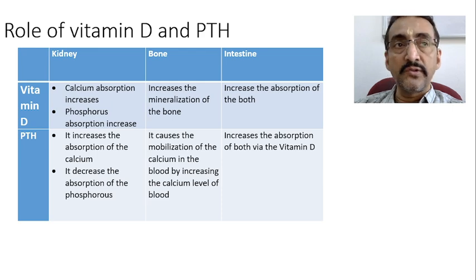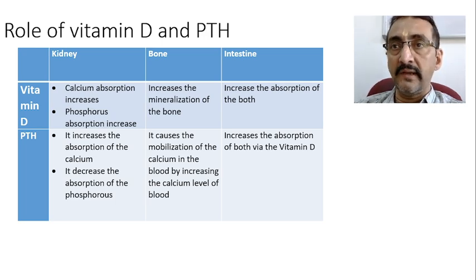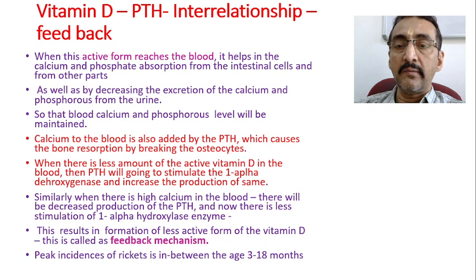It is converted into the storage form in the liver, also called 25-hydroxycholecalciferol, and then it is converted into the active form in the kidney by a very important enzyme called 1-alpha hydroxylase. Absence of this enzyme leads to deficiency of the active form of vitamin D, although you are taking a good amount of vitamin D in the diet. So that's very important.